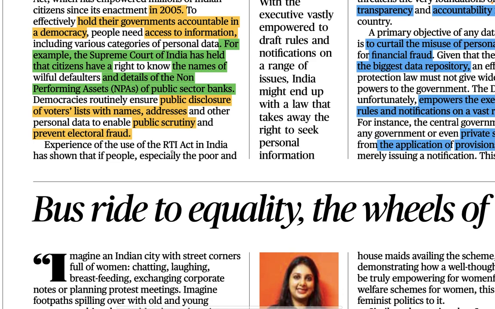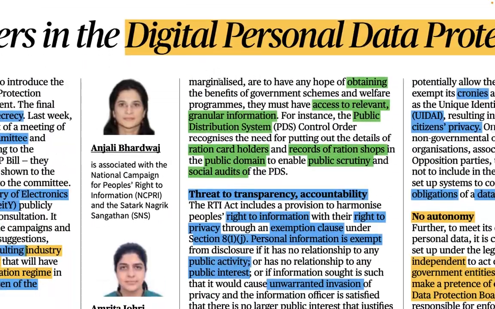So, experience of the use of the RTI Act in India has shown that if people, especially the poor and the marginalized, are to have any hope of obtaining the benefits of government schemes and welfare programs, they must have access to relevant granular information. In a nutshell, what this means is that the poor and marginalized people, those below the poverty line who go to the ration card shops, right? Let me read this first, then I can make you understand better.